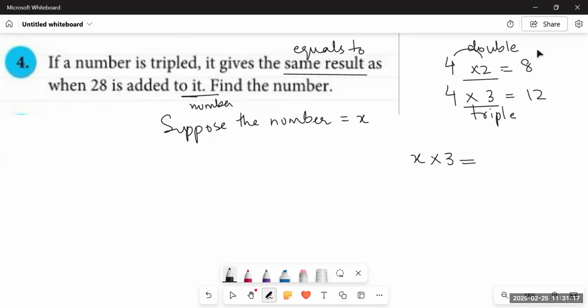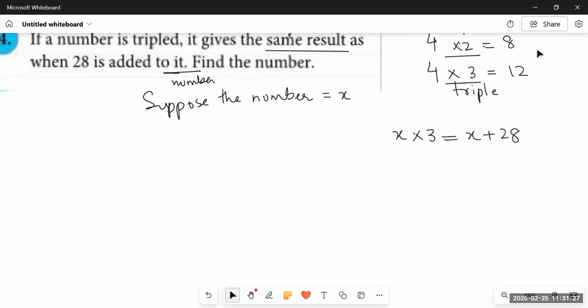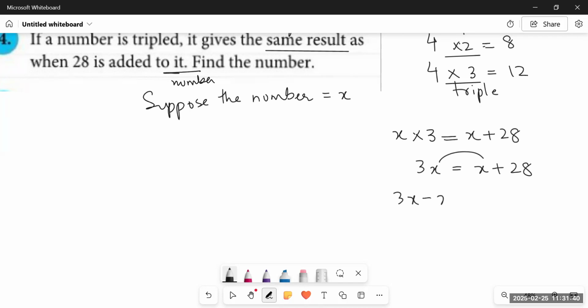So the equation would be, if I multiply x by 3 or if I add 28 to x, I will get the same answer. So I just have to solve this equation and figure out what that number would be. So x multiplied by 3 is 3x, which is equal to x plus 28. Now we know how to solve equations. We will shift x over here. It becomes 3x minus x is equal to 28, which would be 2x is equal to 28.